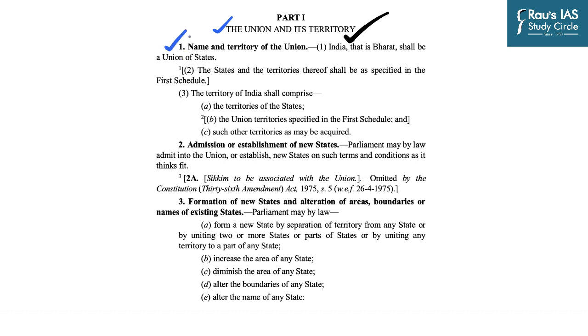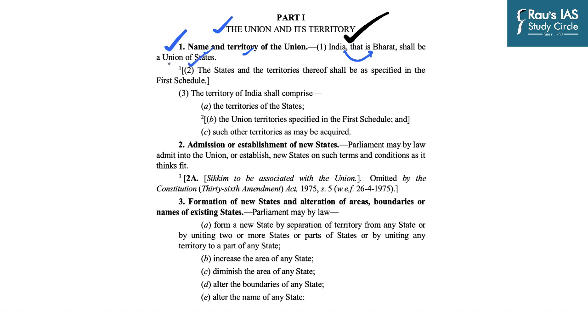Article 1 of the Constitution, first and foremost, defines the name and territory of the Union, where it says India, that is Bharat. There should be no confusion that India and Bharat are one and the same thing, shall be a union of states.